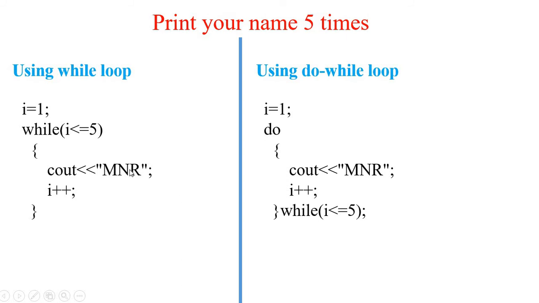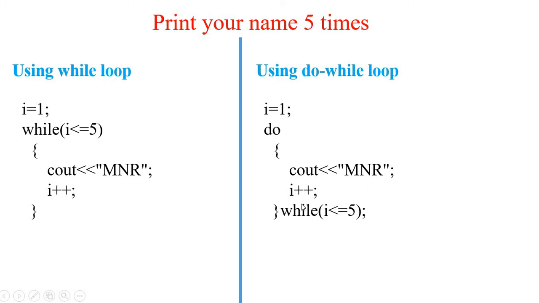Here you want to print MNR, it should be a valid condition, but here without any condition it prints MNR. So the first time there is no condition. That is why I am saying the do while minimum execution is 1 time. Next, i plus plus, i value is 2. Now 2 less than or equal to 5, it is checking for the second iteration. Yes, so print MNR again.